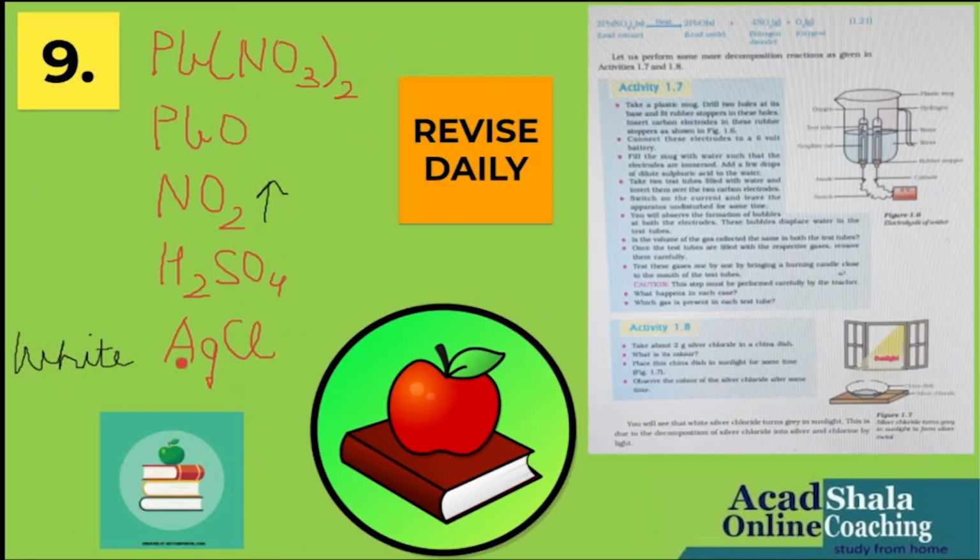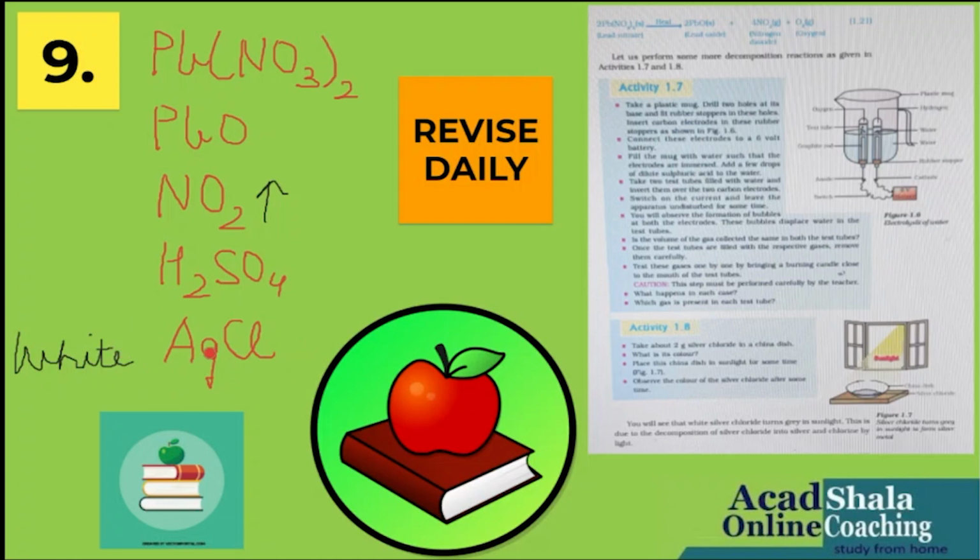So next page, we have in this page lead nitrate, lead oxide, nitrogen dioxide, I told you just now, with the arrow pointing upwards, brown in color, very important. Sulfuric acid, AgCl, silver chloride, which is white in color in the beginning.